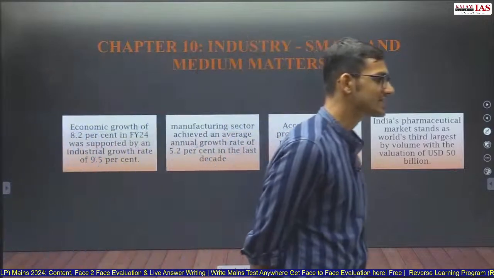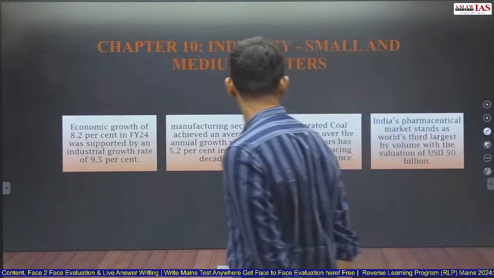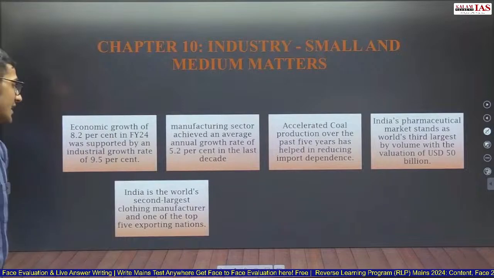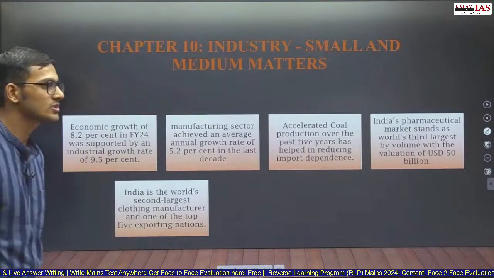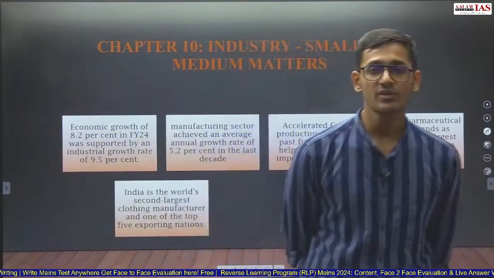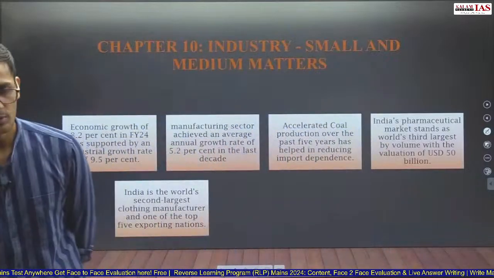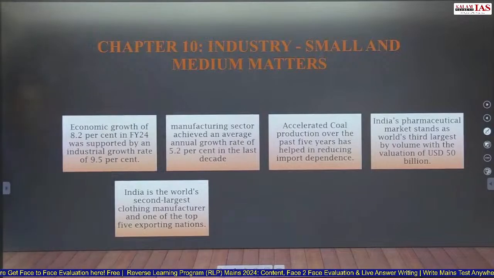Pharmaceutical sector stands as the world's third largest producer in volume, with a valuation of USD 50 billion. India is the world's second largest cloth manufacturer. We have already seen that India is the second largest microfinance industry. India is one of the largest insurance industries. India is the second largest cloth manufacturing industry, and the third largest pharmaceutical by volume.